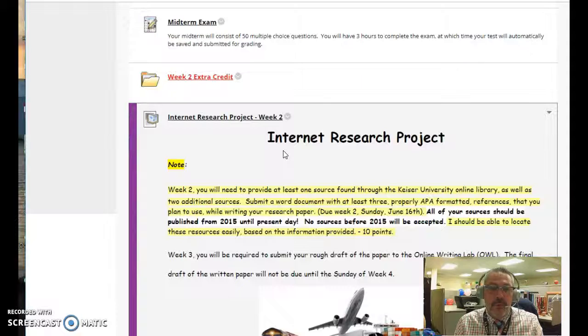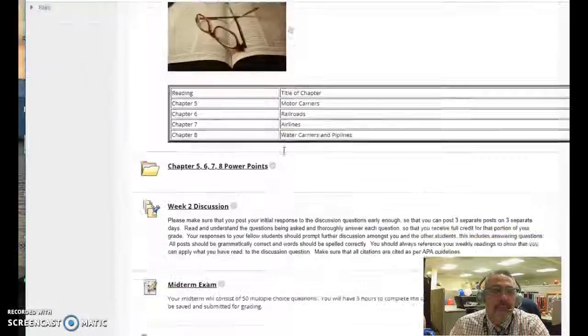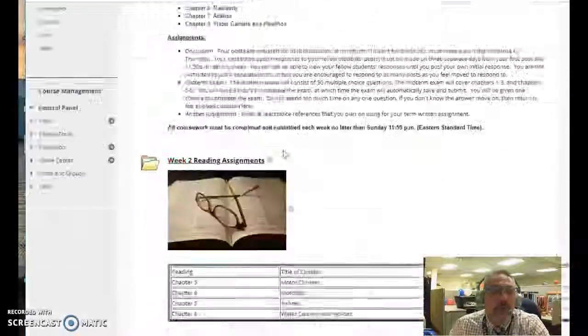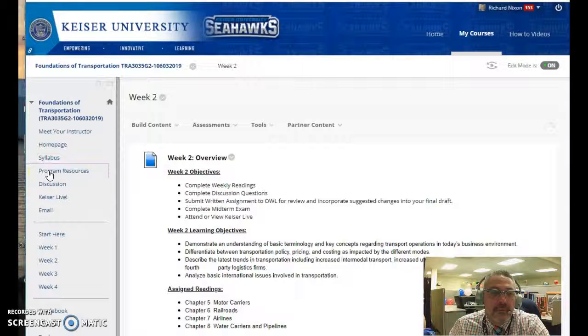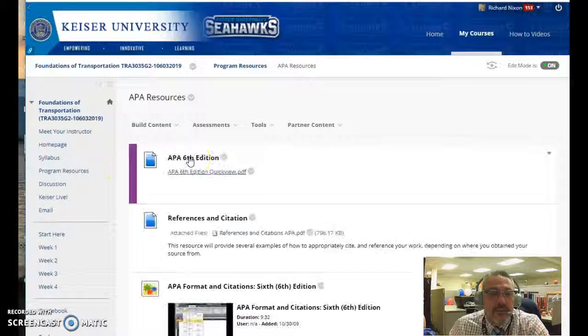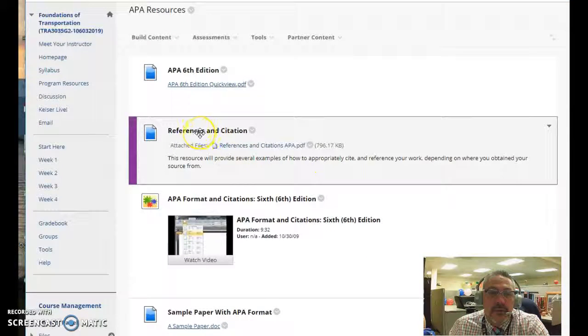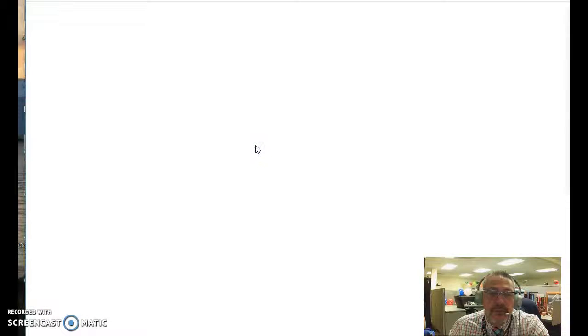And if you're unfamiliar with how to properly format a reference, there are some APA resources in the program resources section of the class. So if you go to program resources, and then APA resources, you can see these. So these references and citations should be helpful to you if you do not know how to do it.